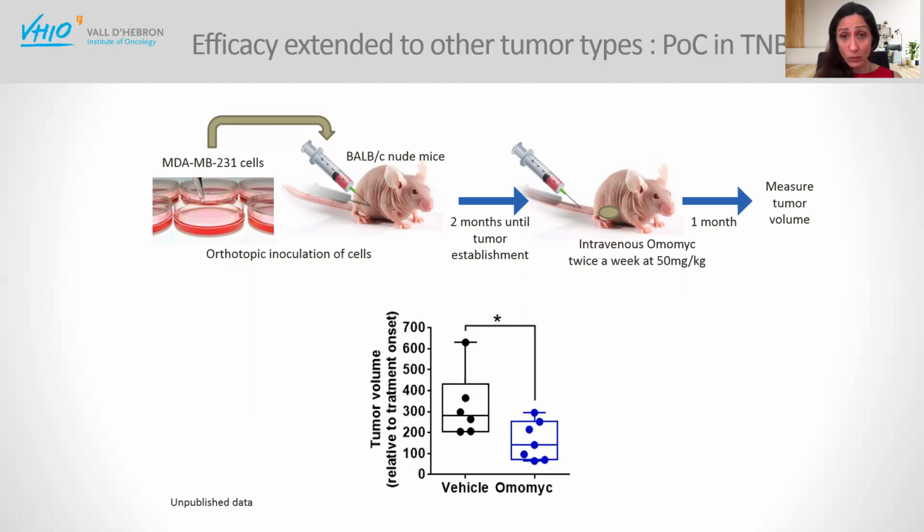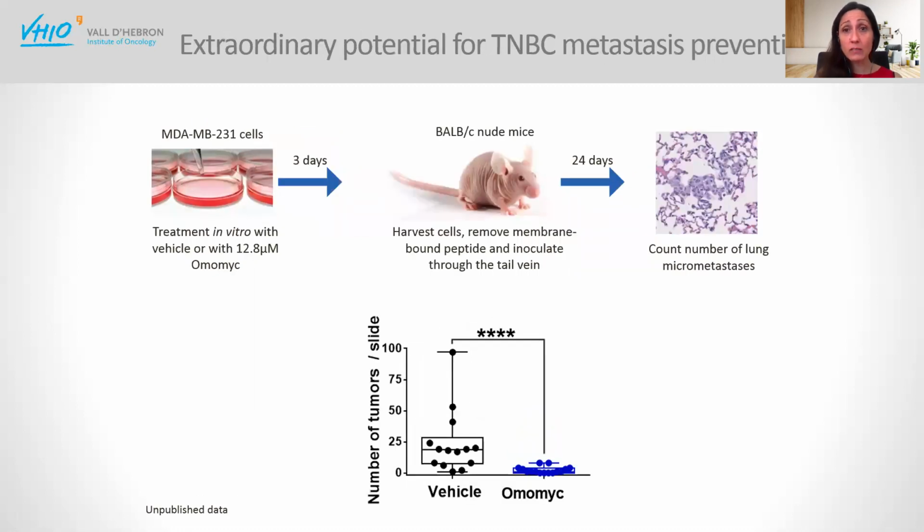One thing that got us really excited is the possibility of intervention and prevention of metastasis. A 3-day pre-treatment of these same cells inoculated by tail vein. These cells usually colonize very efficiently the lung and form metastasis there. These 3 days are sufficient to prevent these lung tumors from appearing and growing. So we are really, really hopeful that this could be another interesting application for Omomic.